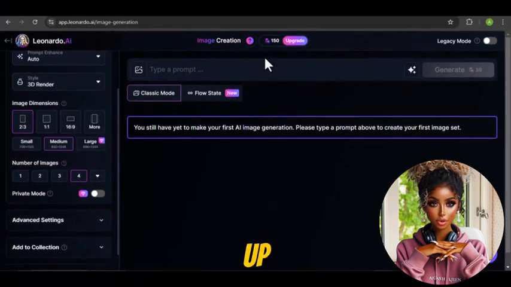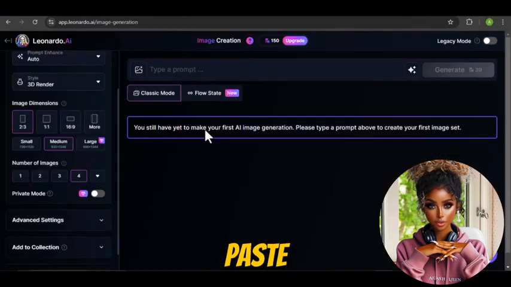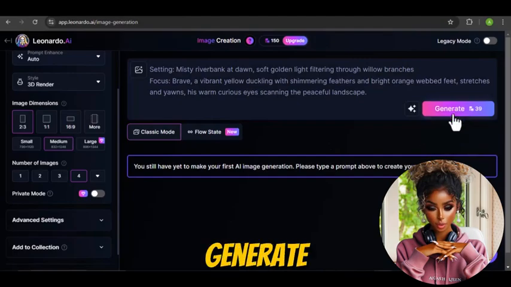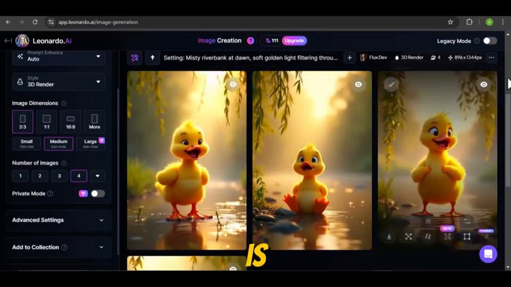Once you've set this up, head back to Claude AI and copy the first prompt description. Paste it into Leonardo AI and hit Generate. Let's wait for the result. Wow, look at that. This is amazing.